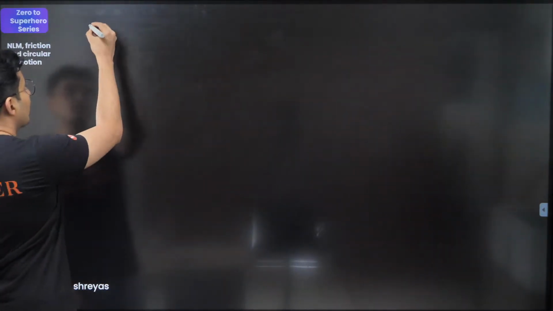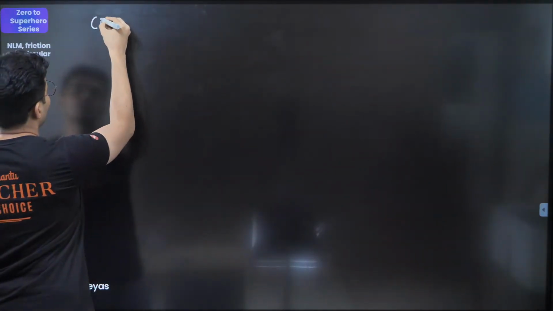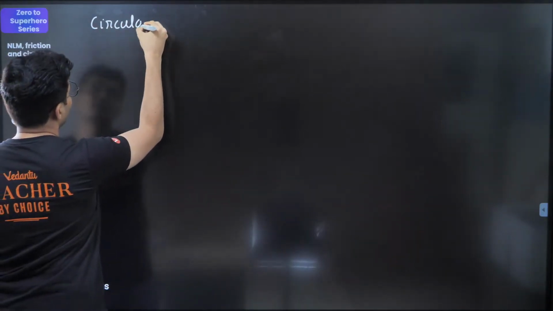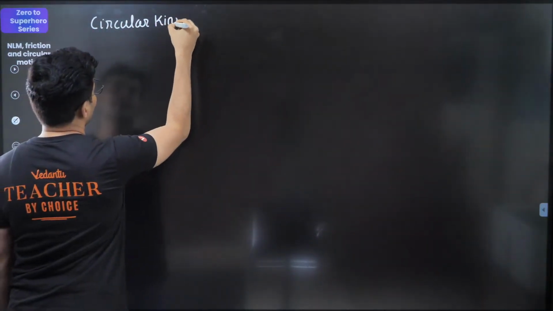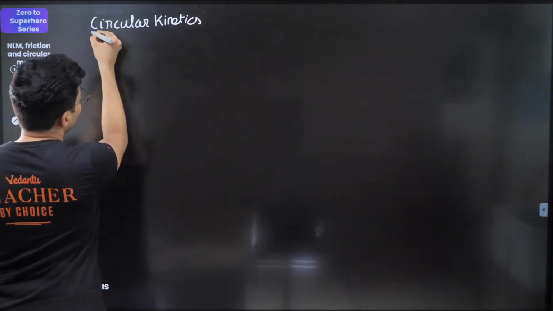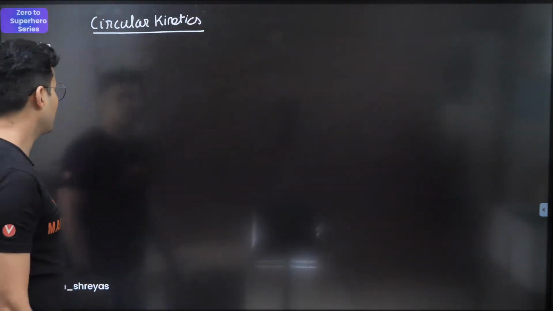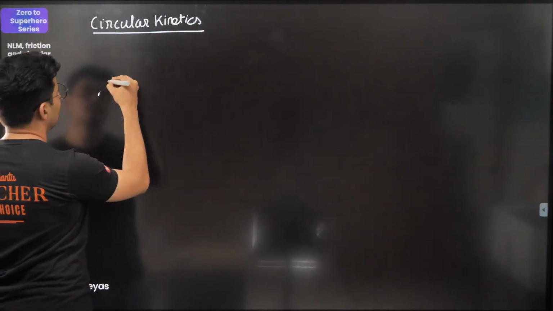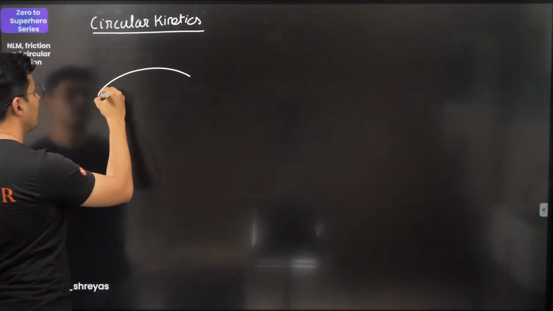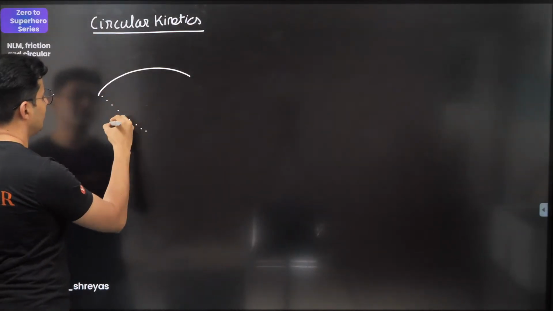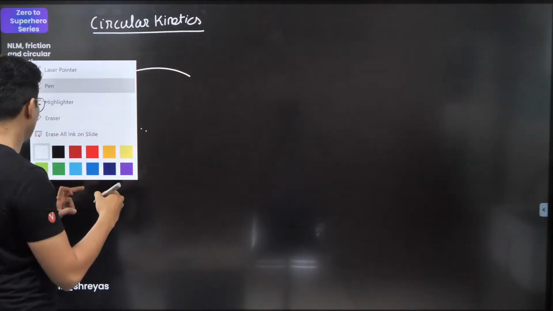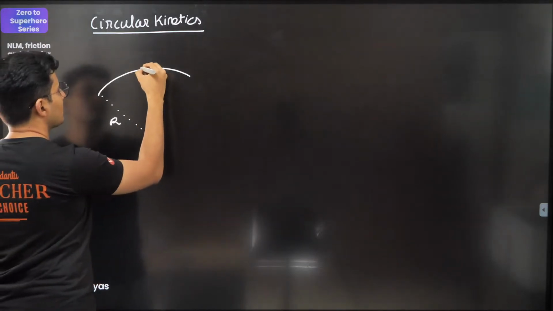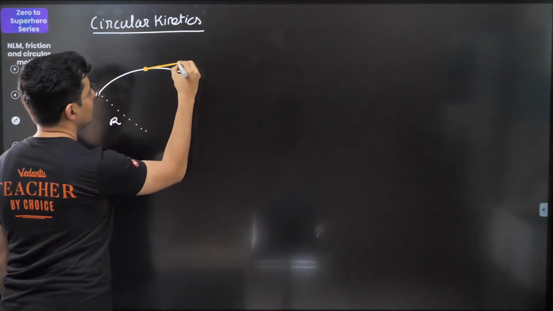Let's talk about circular motion kinetics. Circular kinetics. So, let's start by drawing obviously a circle or a curved path. It will have something called the radius, and it will have certain velocity.